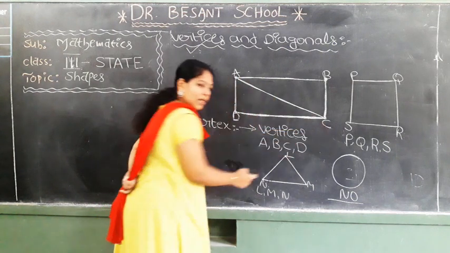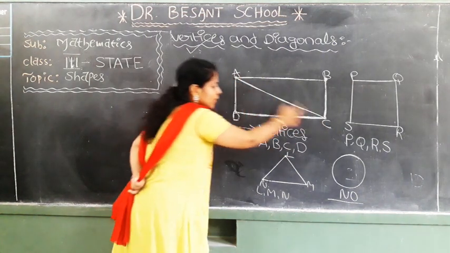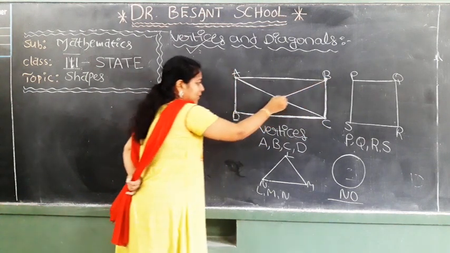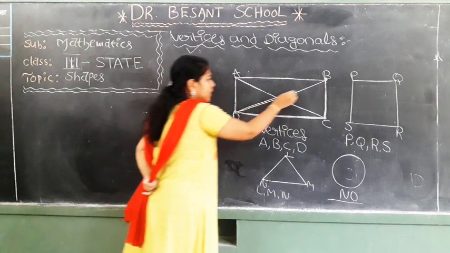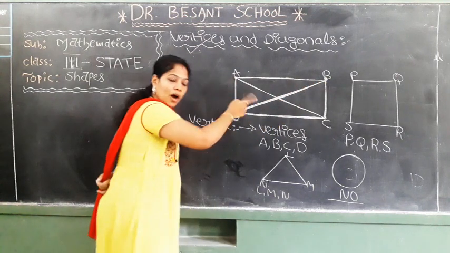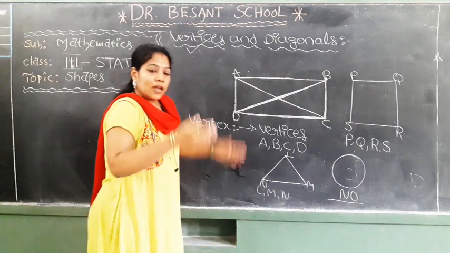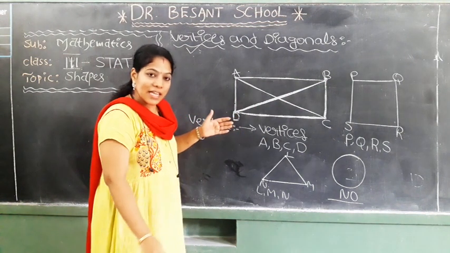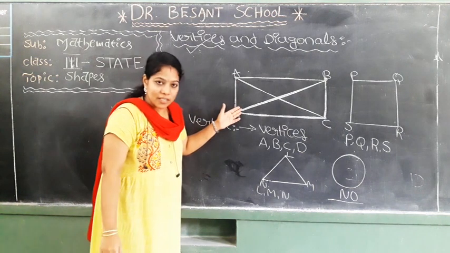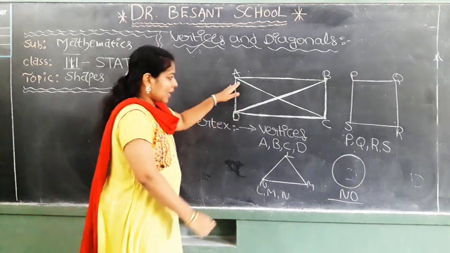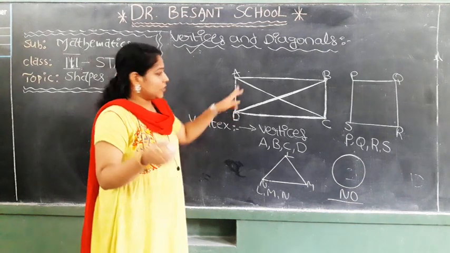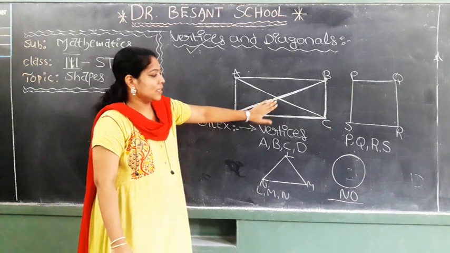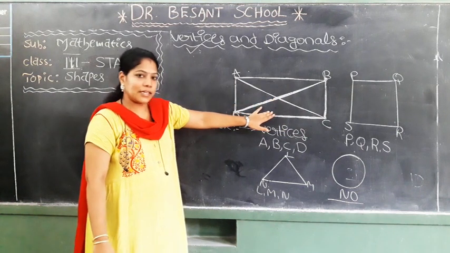A, C are the opposite vertices or not? These two are the opposite vertices. I am connecting B, D like this. BD are also opposite vertices. The line that joins the opposite vertices inside that figure is called a diagonal. What is that called? Diagonal. The line which joins the opposite vertices, like AC, inside that figure is called a diagonal. These are the diagonals for this rectangle.